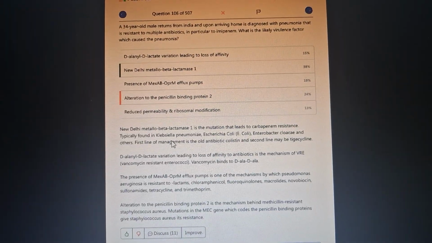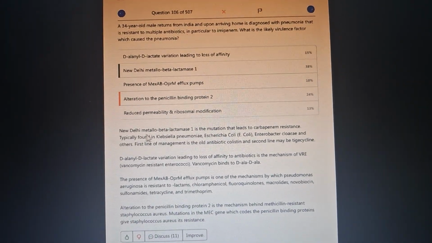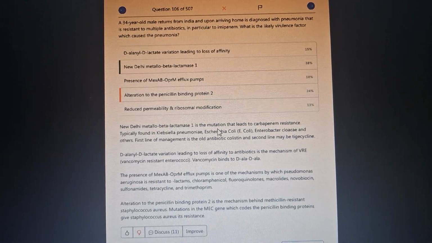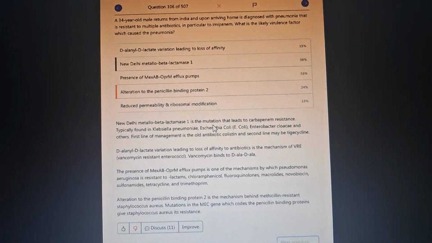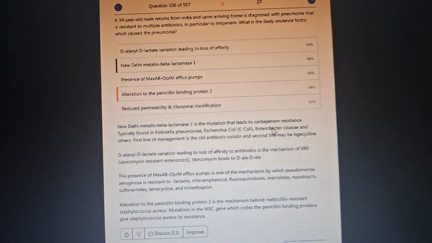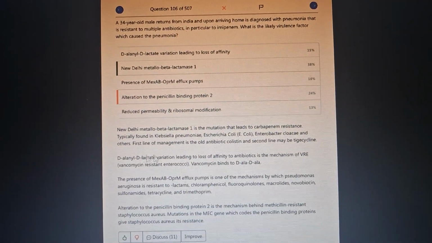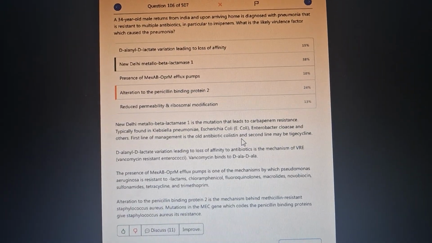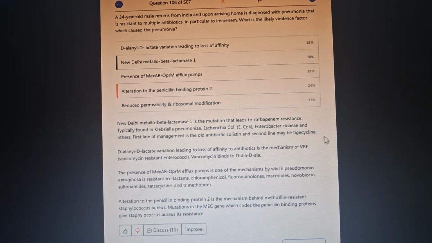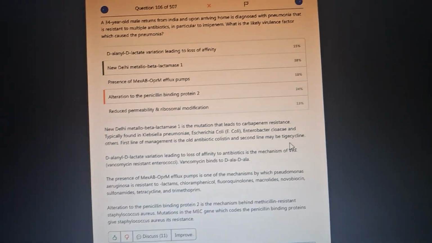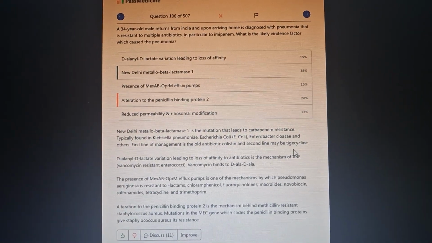So we have to remember this, alright? It's more like a cramming thing. New Delhi metallo-beta-lactamase 1 is the mutation that leads to carbapenem resistance, typically found in Klebsiella, alright? Klebsiella pneumoniae, remember. E. coli, Enterobacter cloacae, and others. First line management is the old antibiotic colistin, and second line is tigecycline. Number 1, colistin, tigecycline, CT. You can remember it by CT. C, colistin, T for tigecycline.